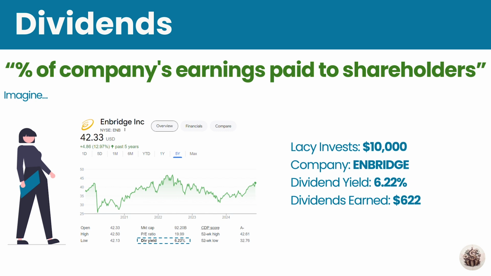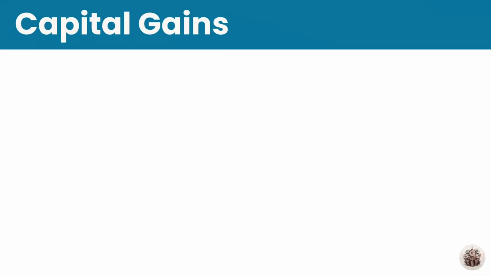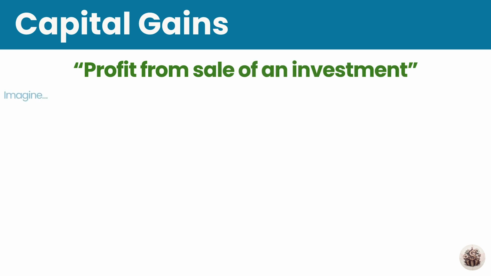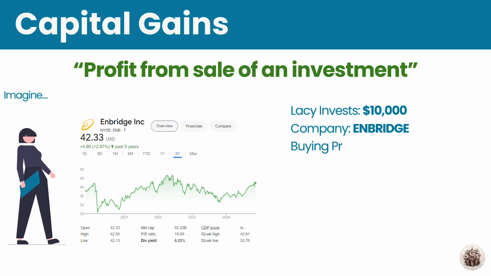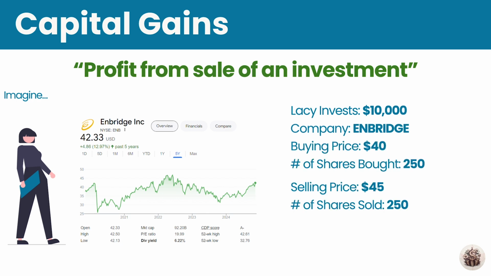Now, how about capital gains? This is the profit earned from the sale of an investment. Suppose Lacey invested in 250 shares of Enbridge at $40 a share and sold it all when it reached $45. She would have capital gains of $1,250 in total.